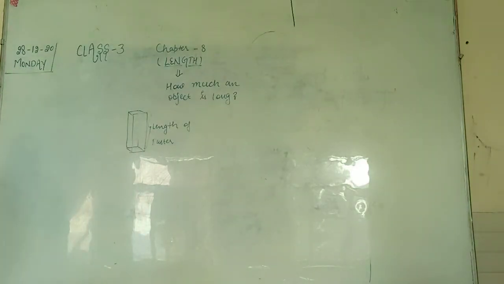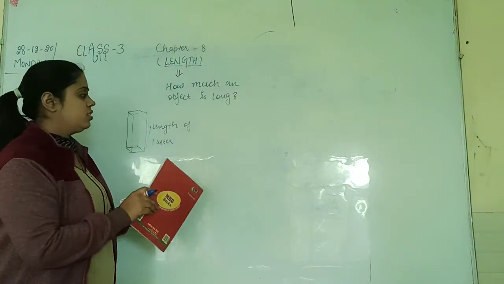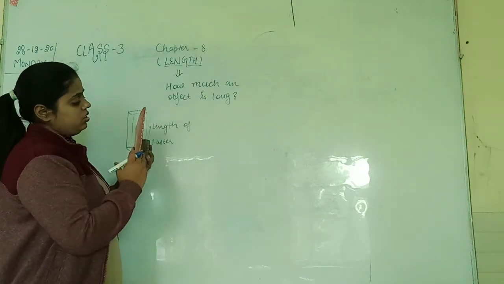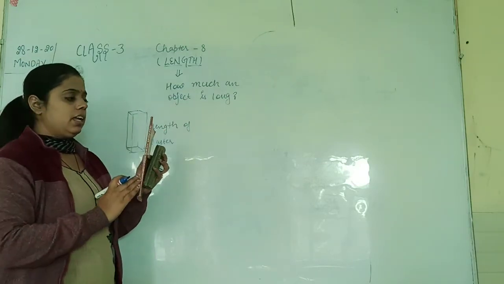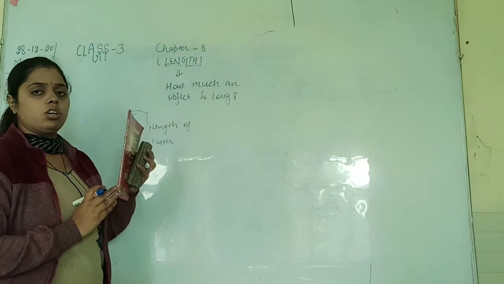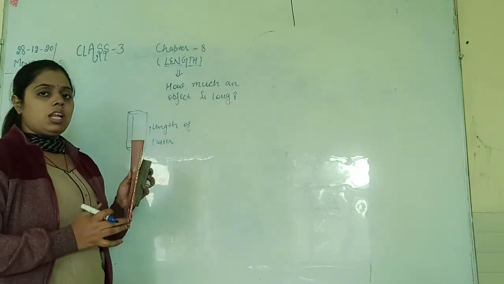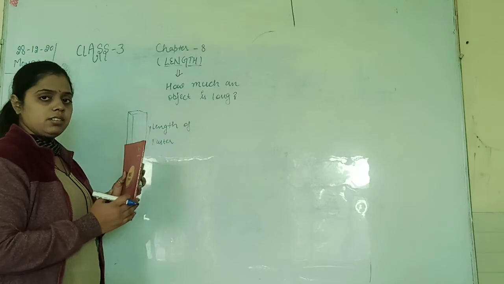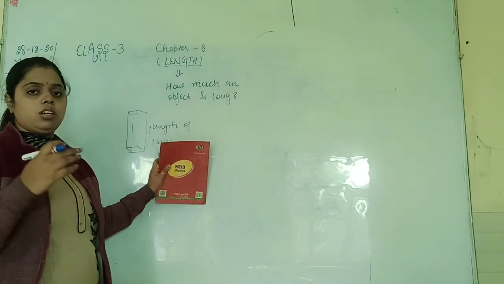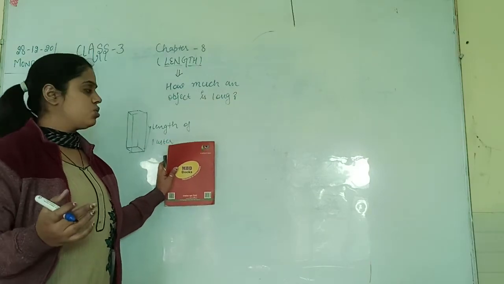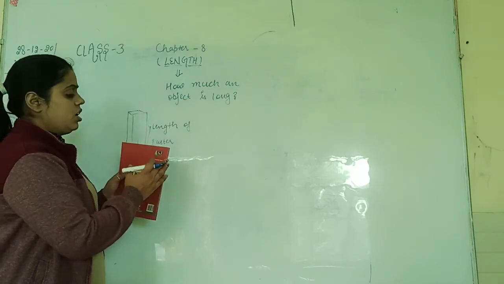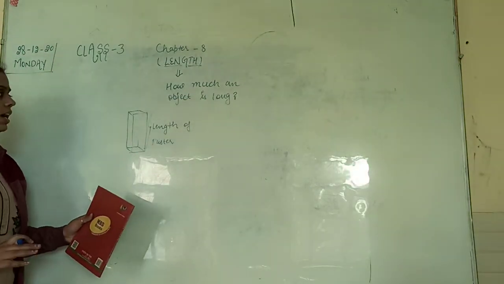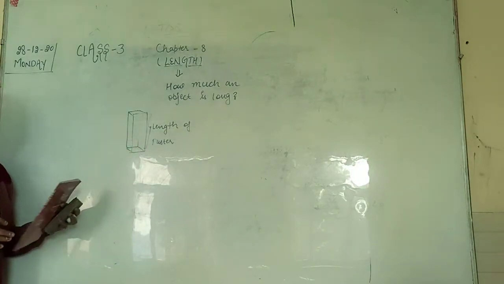See, this is one book. This is the book, right? This side of the book, where it joins, in your book also, notebook also, this side you can tell how much the length of this book or this notebook is, right? So length we measure always from this side. Clear? The closed side in the notebook and books. In the register also we will measure the length on the closed sides. Clear? So length tells us about how much an object is long.